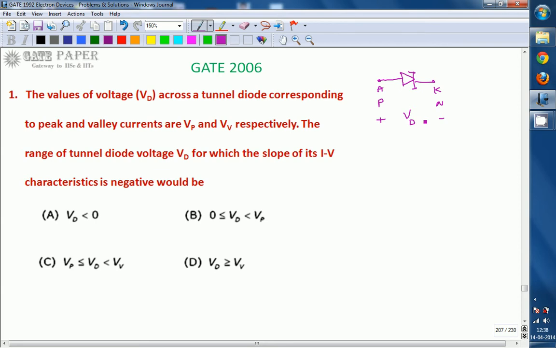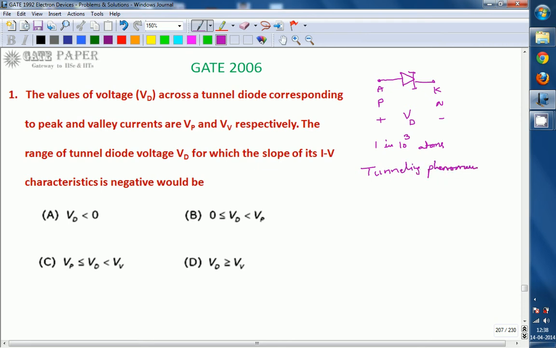And we know that the tunnel diode is heavily doped silicon, and the doping is in the range of 1 in 10 power 3 atoms. So for every 1000 atoms, one impurity atom is added, which is the highest doping of all PN junctions. Because of this highest doping, the depletion layer is very small and narrow. Because of that, a special phenomenon takes place in the tunnel diode, called the tunneling phenomenon.